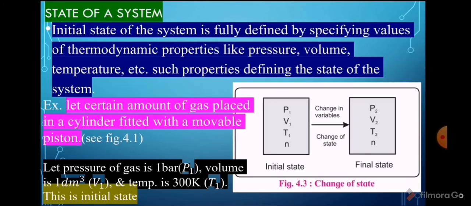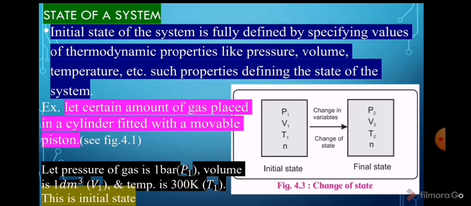Now, state of a system. The state of the system is fully defined by specifying values of properties like pressure, volume, temperature, etc. Such properties define the state of the system.